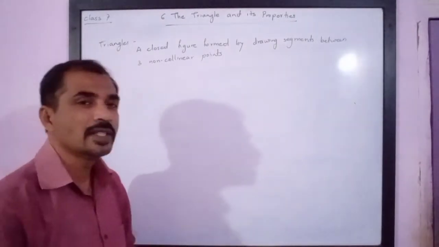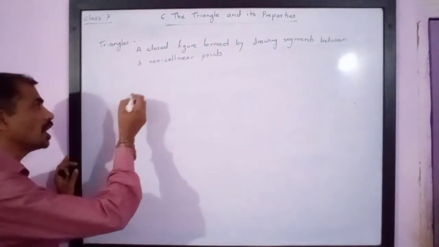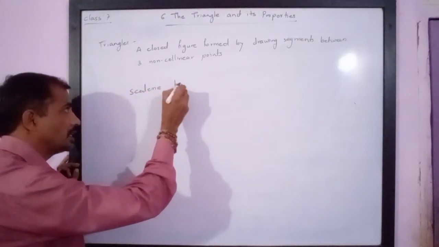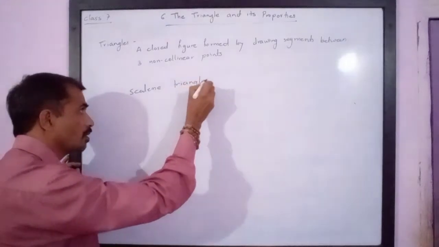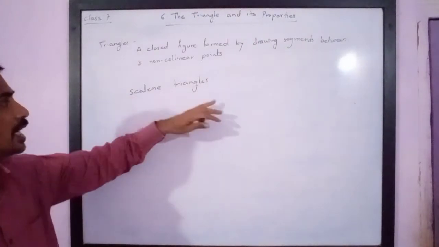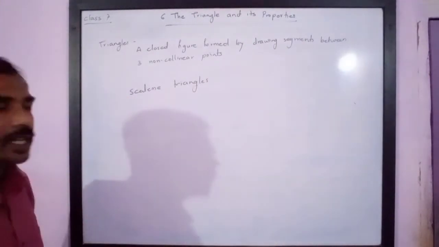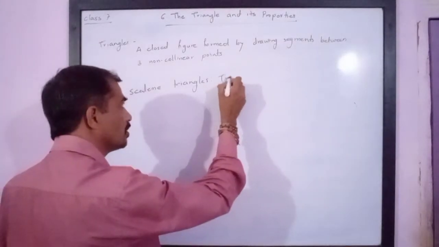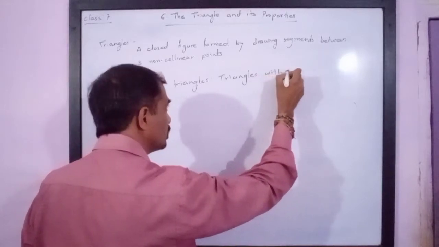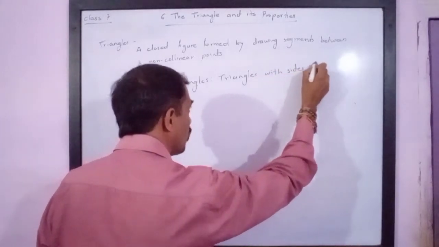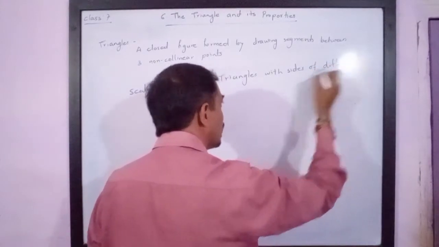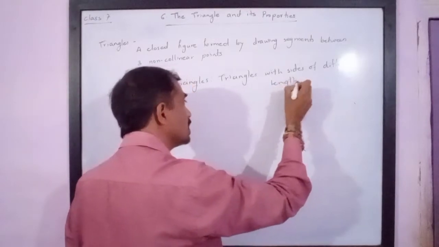Now depending upon the sides we have three types. So first type is scalene triangles. If all the three sides of the triangle are different, or of different length, then we call such triangles as scalene triangles. So triangles with sides of different length are called as scalene triangles.